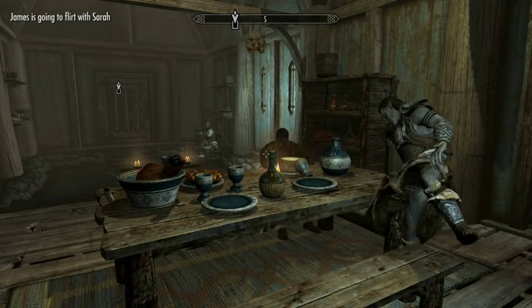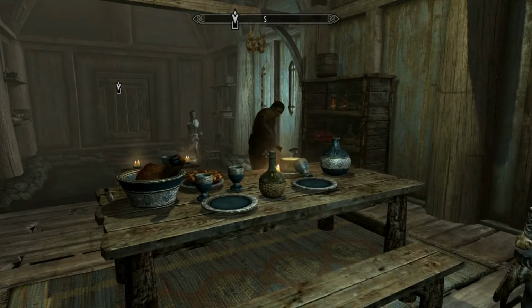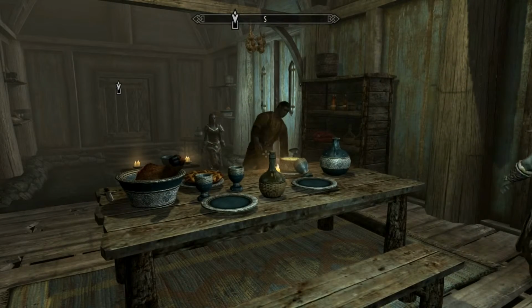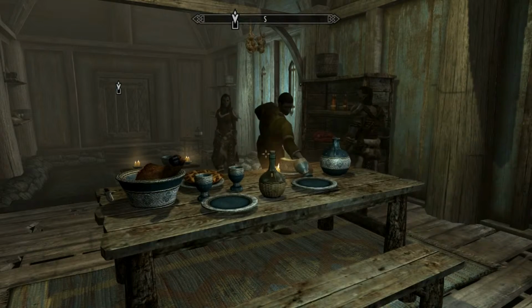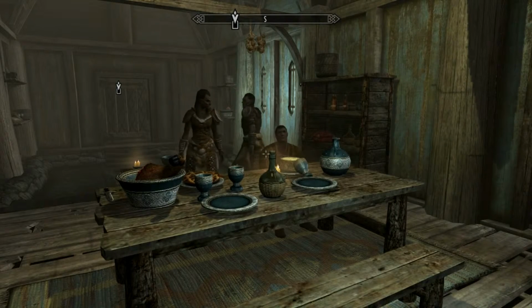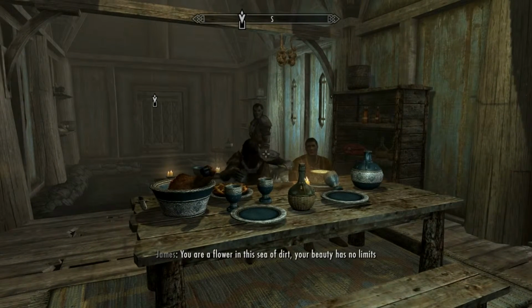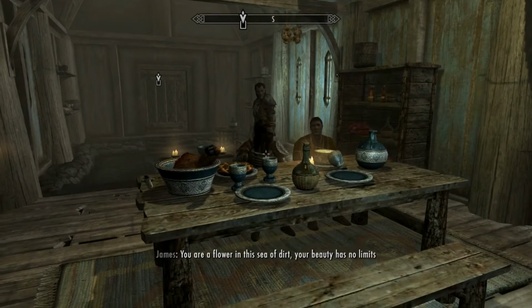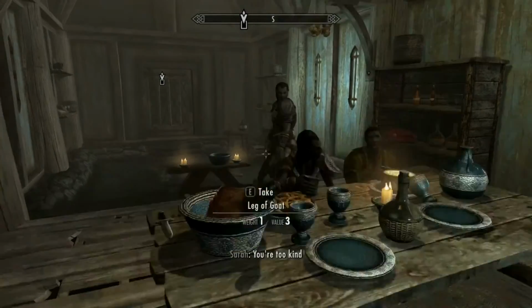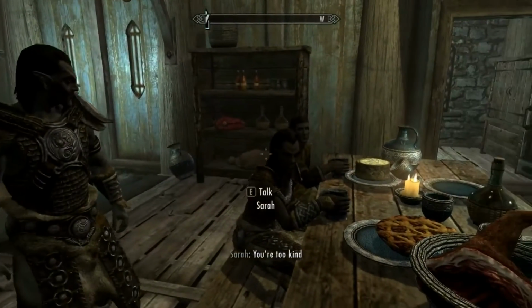Let's take a look at what James does. After determining he is attracted to Sarah, James tries to improve his relationship with her by launching a flirt quest. The performance of that quest is the pickup line James uses. The result of this quest depends on Sarah's response. In this case, Sarah and James' relationship improved.